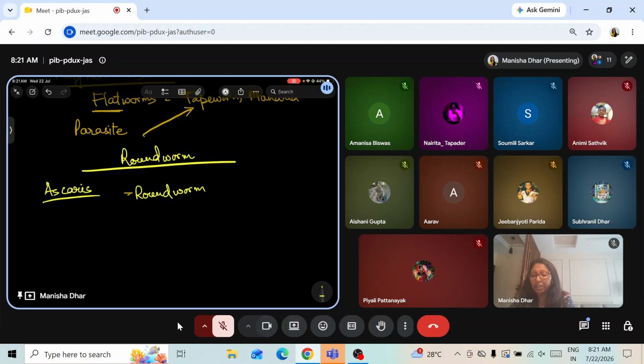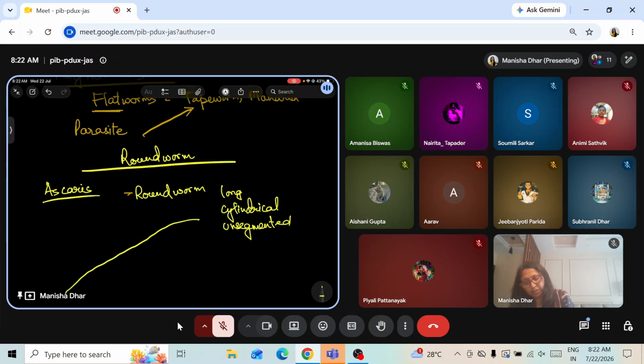They are long, cylindrical, unsegmented. So long, cylindrical, shaped, and unsegmented. Unsegmented worm. There is no segmentation. Okay, so they are somewhat like this: long, cylindrical, and unsegmented worm. The female worm is longer than the male worm, and here they don't have a body cavity till now. Like in Platyhelminthes, we said they do not have a body cavity. We need to have a body cavity in which all the organs are placed. So these organisms have not well developed body organs present in them.